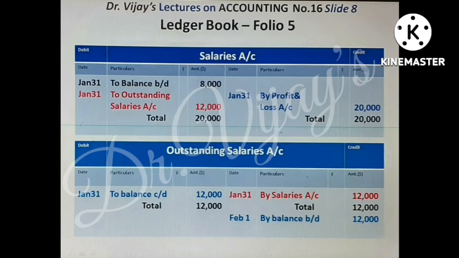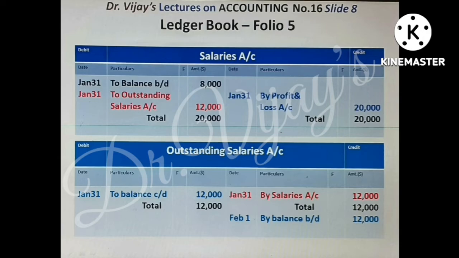On the credit side we can see the closing entry posting by profit and loss account 20,000. Salaries account closes. Corresponding posting will come in profit and loss account debit side. Outstanding salaries account is a personal account showing the amount owing to workers to whom salary is not paid. So that account represents a liability. It cannot be closed. It is balanced and brought down to February 1st.